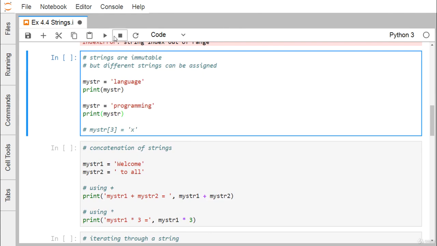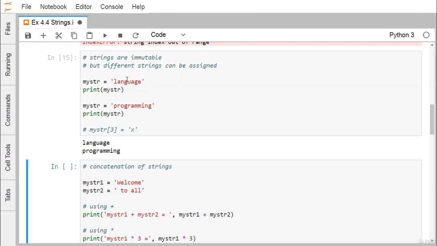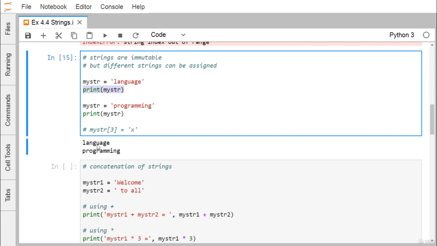Okay, now here we have defined this language. Strings are immutable, that means they cannot be changed, but different strings can be assigned to the string object. If we print my str, I'm getting language. If you want to put another new string into the same variable, that is allowed. But if you want to update the third character of the string, that is not allowed as it is immutable.